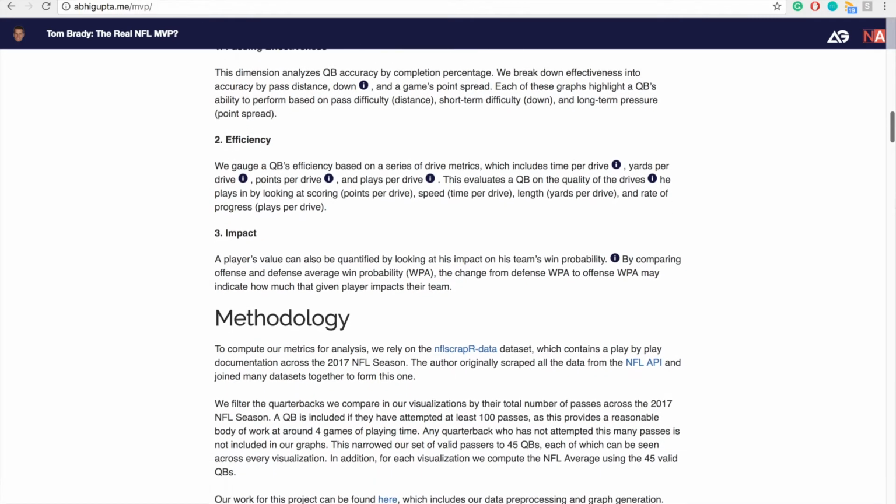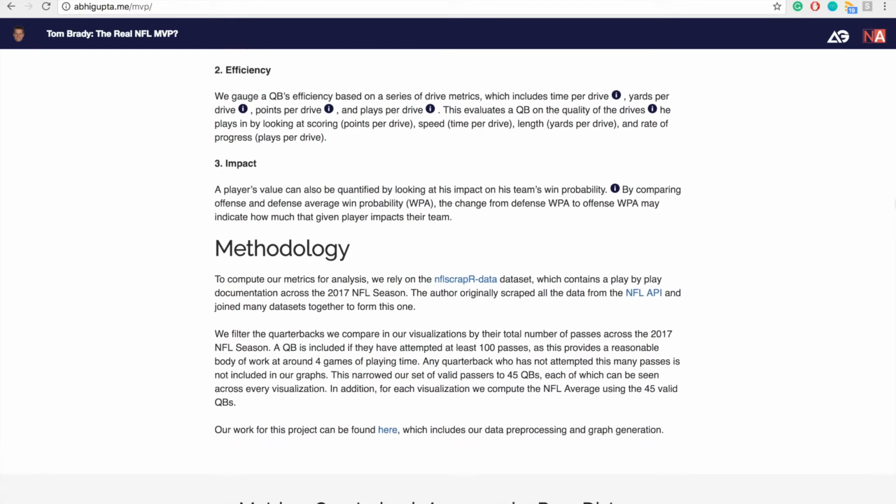In order to do this analysis, we use information from the NFL Scraper dataset to generate our models. Finally, we select quarterbacks to analyze based on one simple metric: have they thrown at least 100 passes across the NFL season? We consider these to be valid NFL passers.